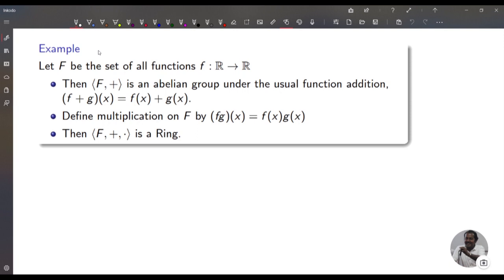So we are going to prove that the set F, which is the set of all functions f from R to R, together with function addition and function multiplication defined like this, is a ring. So we are going to show that (F, +, ·) is a ring. First we prove ring axiom R1, that is F together with addition is abelian.